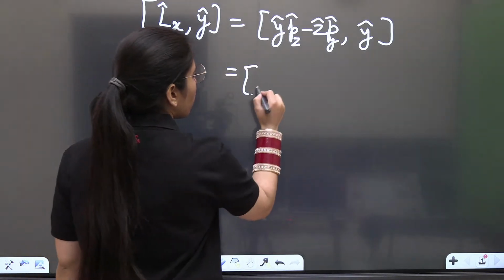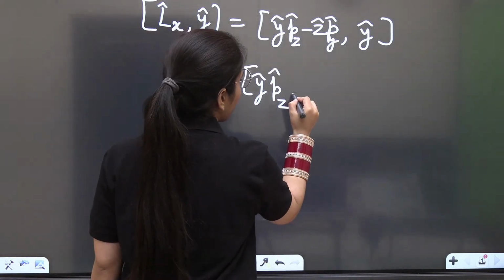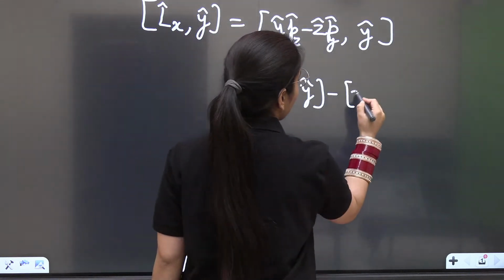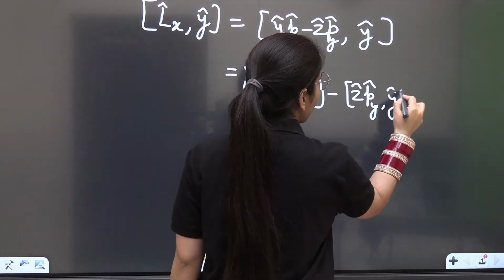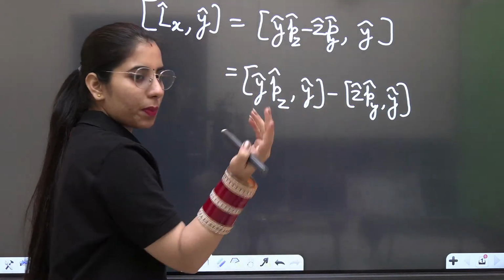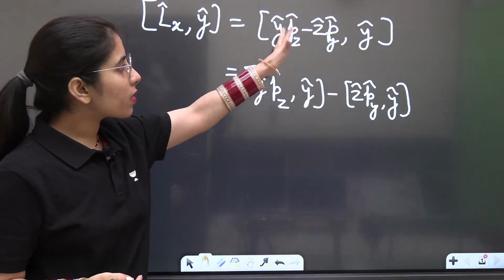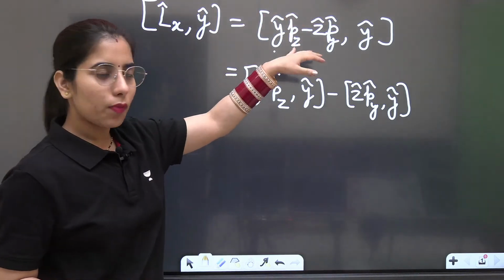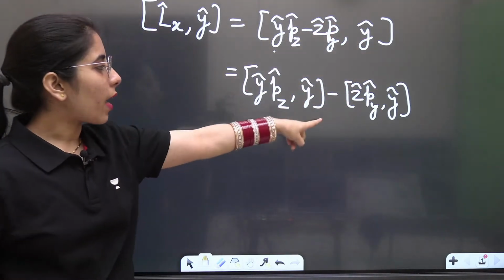You can simplify it with a one-step property of the commutator bracket, that is to simplify for this, sign minus z Py comma y. Because I have already told you, a comma b plus c or b minus c, you just have to take the same sign. Same way, this side you have the sum of two operators, you can simplify it this way. This with this, with this, sign same.